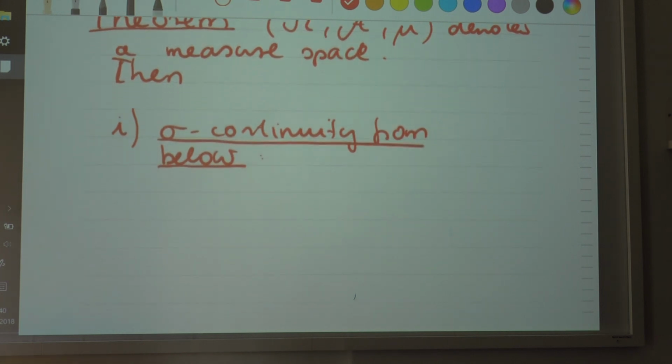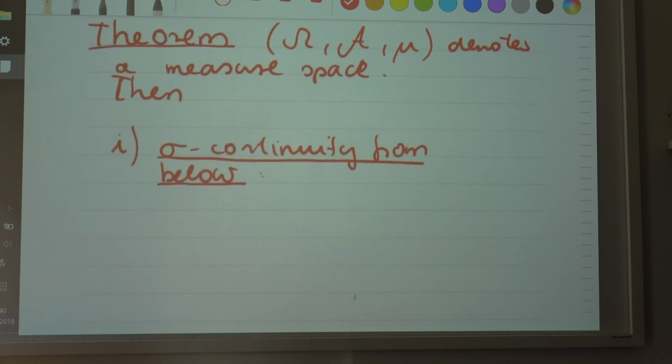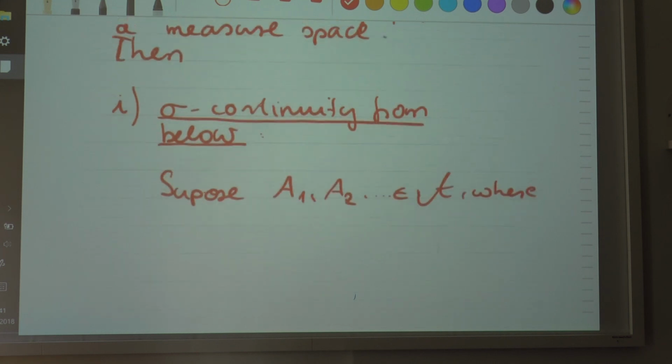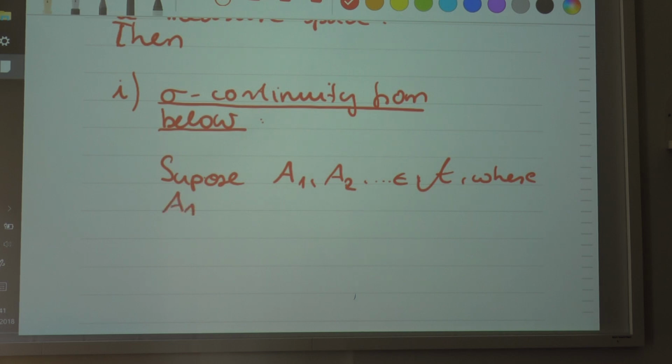So what does that mean? This is a very important property. Suppose that you have a sequence of measurable sets with the property that set A1 is a subset of set A2, which is a subset of A3, and so forth.